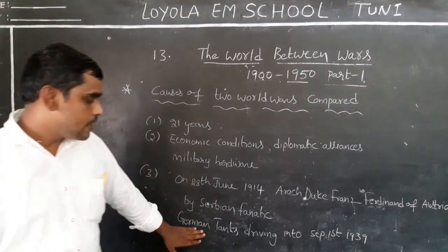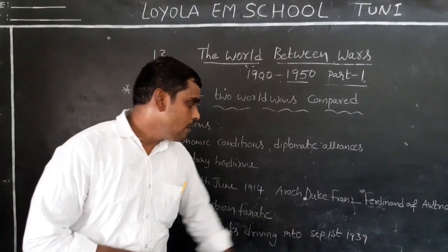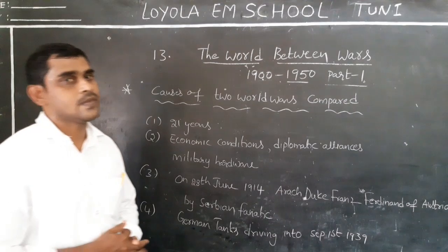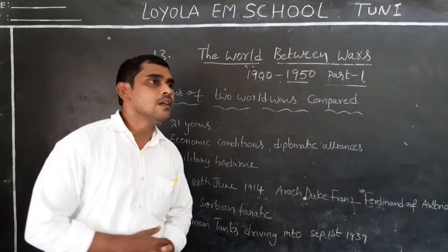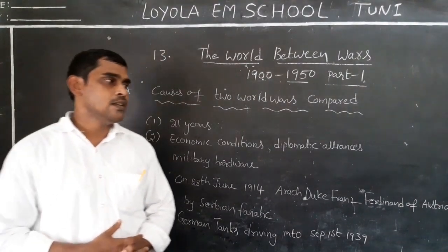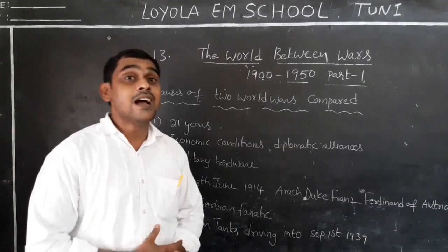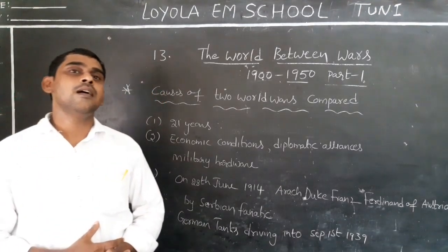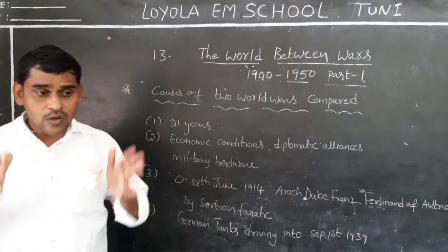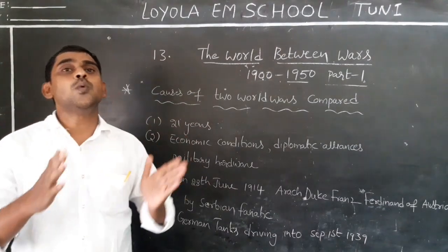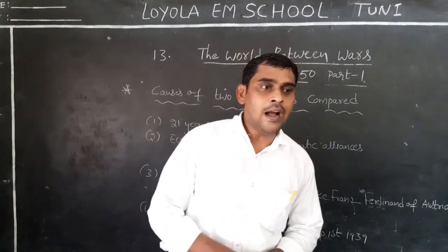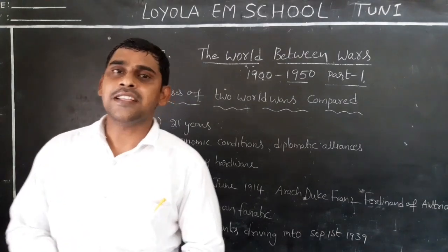Once look at the board. German tanks driving into Poland, September 1st, 1939. Germany had decided to occupy the Danzig port of Poland. Where is Poland? Poland is located between the two parts of Germany. In Poland there is the Danzig port.